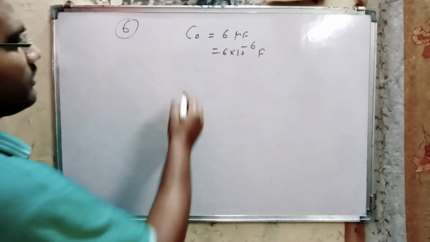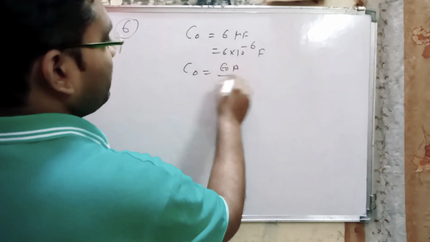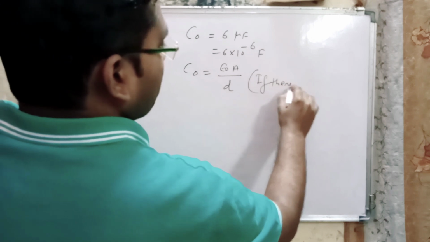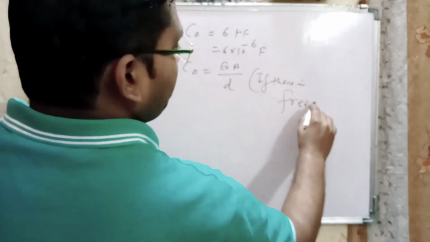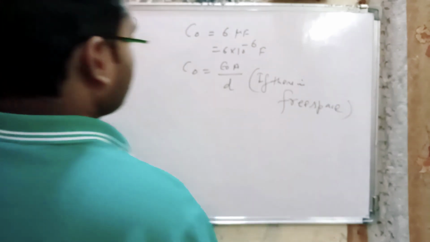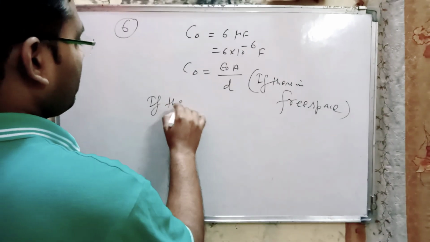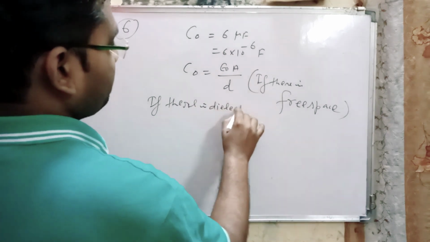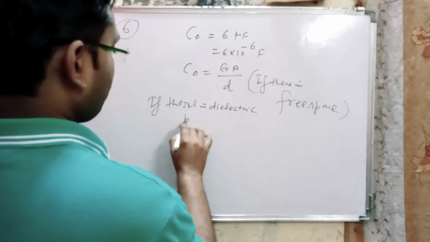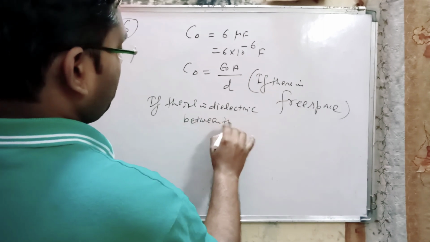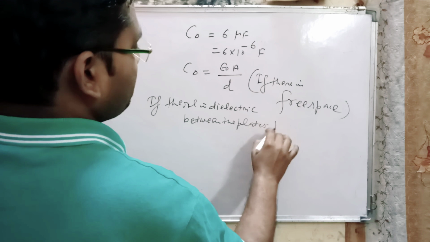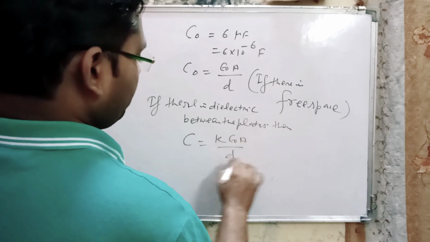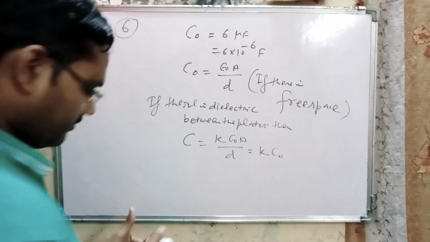6. So now here C naught is equal to epsilon naught A divided by d if there is free space, and if there is dielectric between the plates, then C is equal to K epsilon naught A by d, or simply K C naught.